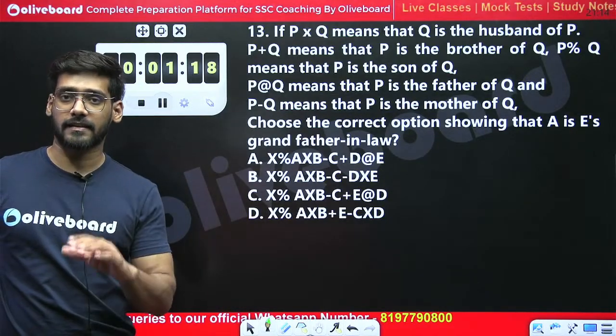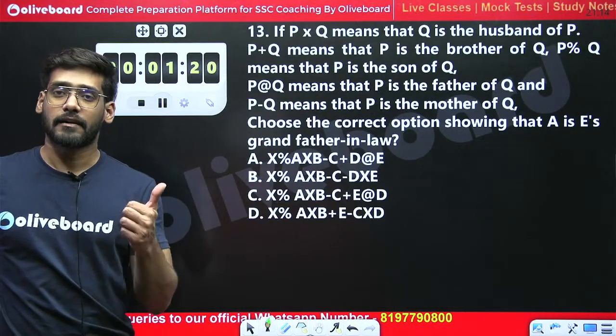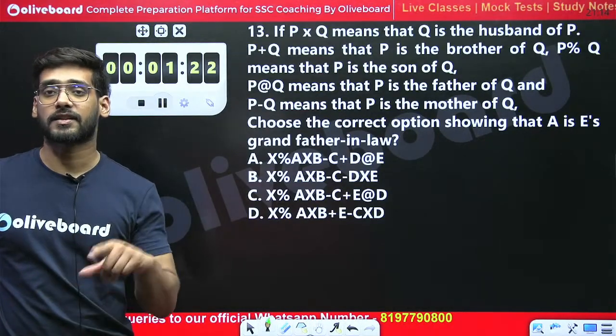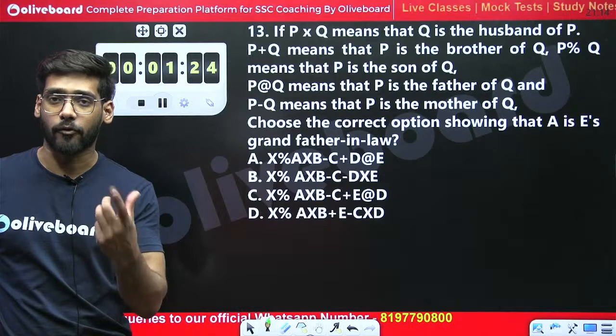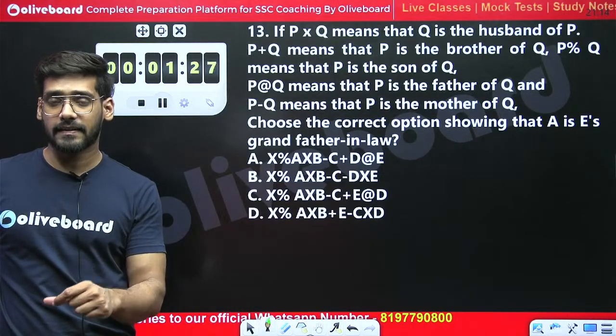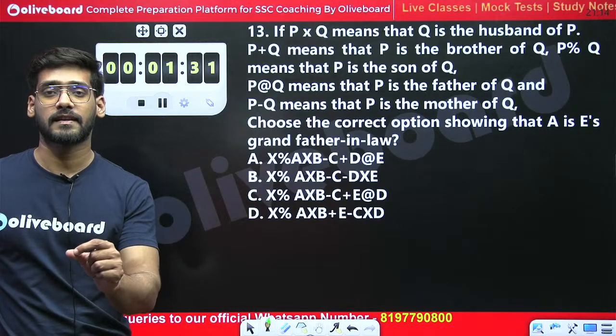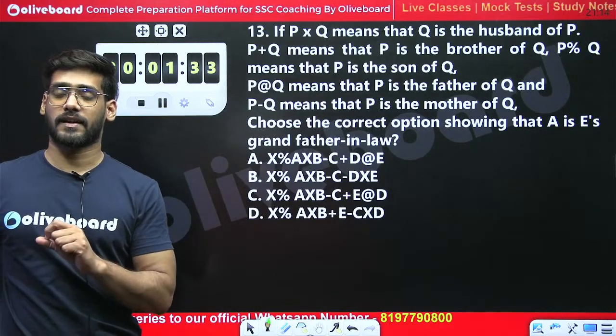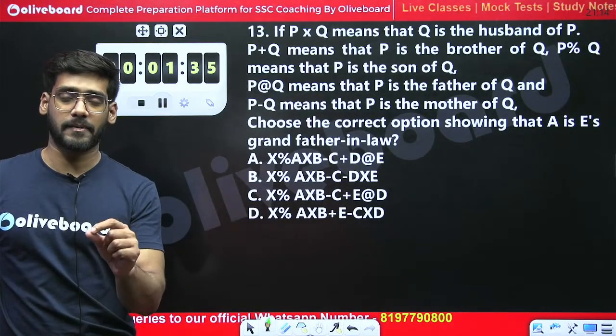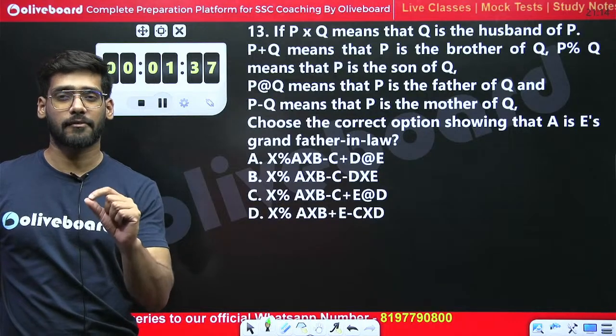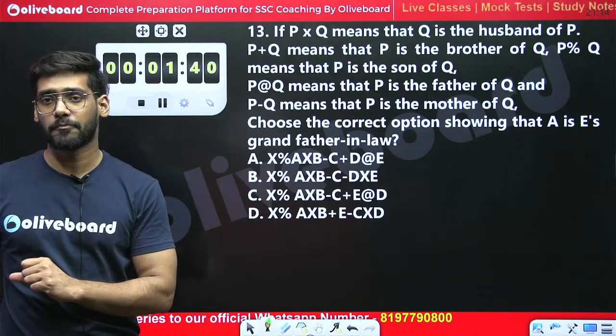Today is the third class that we are conducting, for SSC CGL Tier 2 examination, and tomorrow is my fourth class, in which I will discuss the RRB NTPC live mock test which is live on the oliveboard website. So tomorrow again at 8 PM I will take the live class in which I will discuss the RRB NTPC mock test.